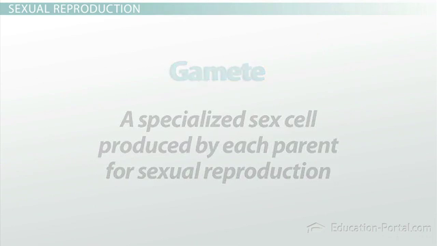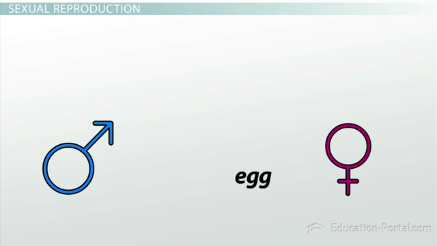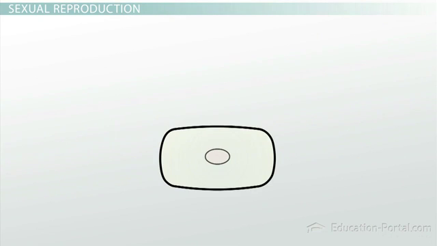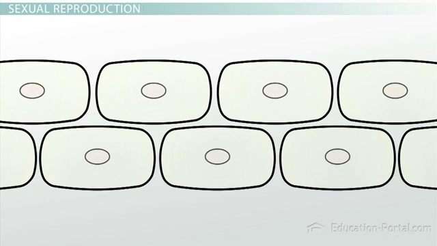The female provides an egg, which is fertilized by a male sperm cell. During fertilization, the haploid male and female gametes fuse to form a single diploid cell, which can then go on to produce the rest of the cells in a multicellular organism by mitosis. However, where do all these gametes come from?